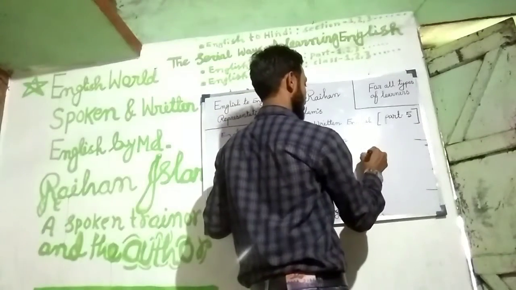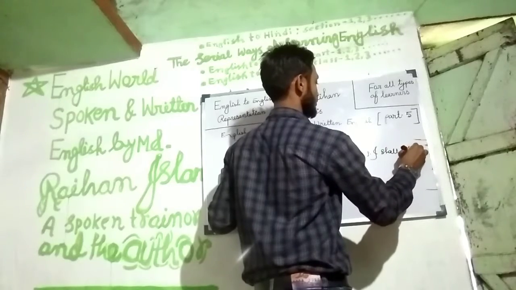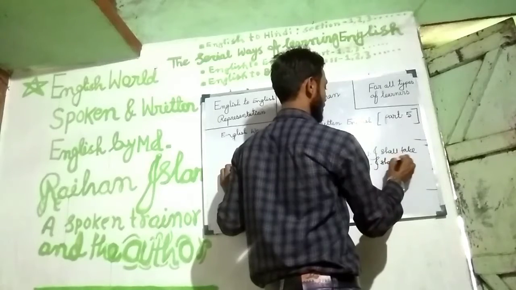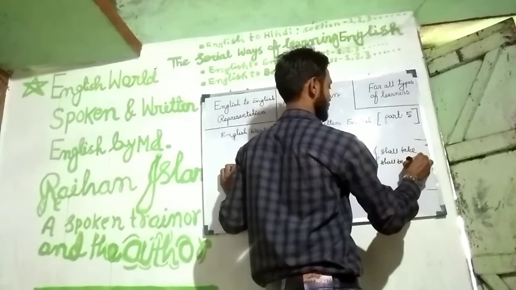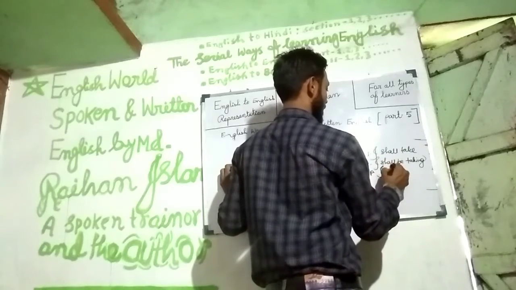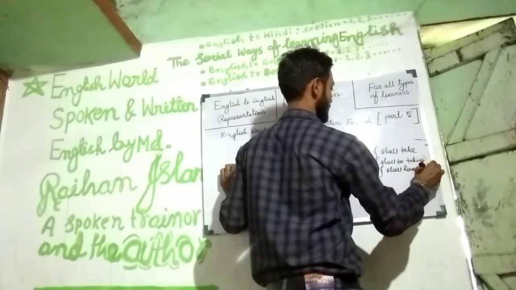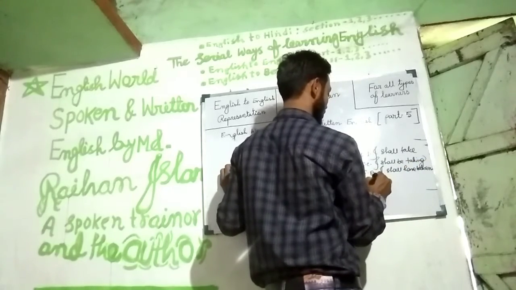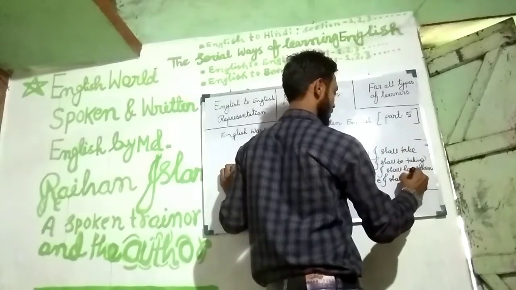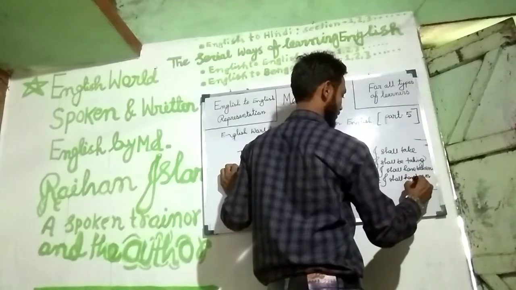Next, future indefinite, I shall take. Future continuous, I shall be taking. Future perfect, I shall have taken. Future perfect continuous, I shall have been taking.